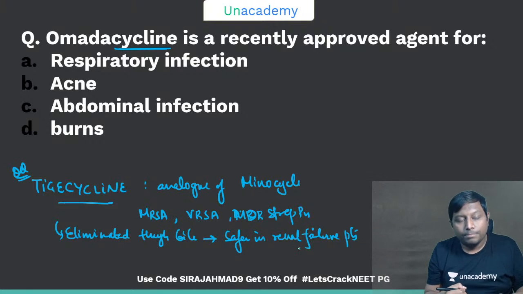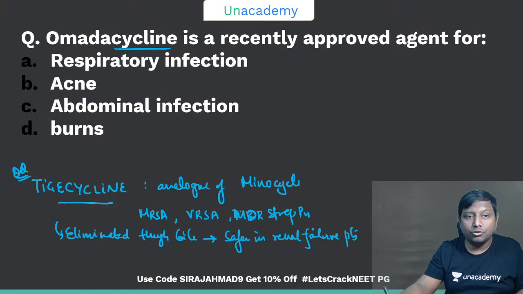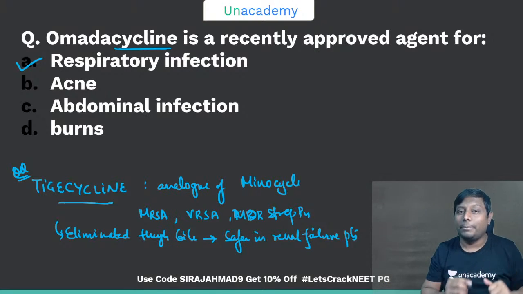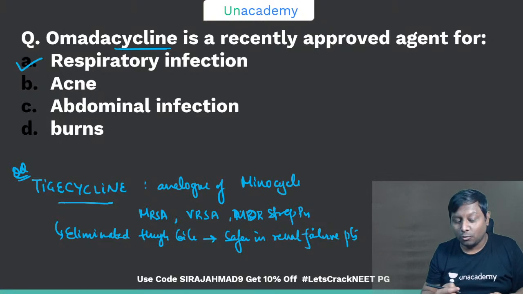Okay, now the question that is asked is about omadacycline. Omadacycline is one such drug, guys, that is used for respiratory infection. In fact, it is also used in some places in COVID as well. So omadacycline for respiratory infection can definitely be asked.